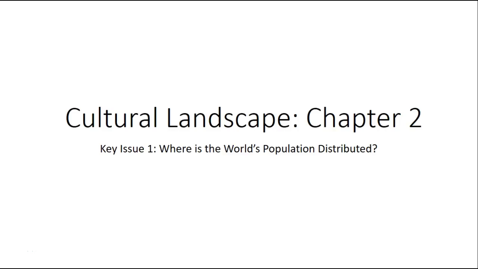Alright, this is Cultural Landscape, Chapter 2, Key Issue 1: Where is the world's population distributed? This is mostly for the 10 or 12 kids in my AP Human Geography prep course this summer. So if you have those worksheets I've provided, you should get them out and use them along with this.